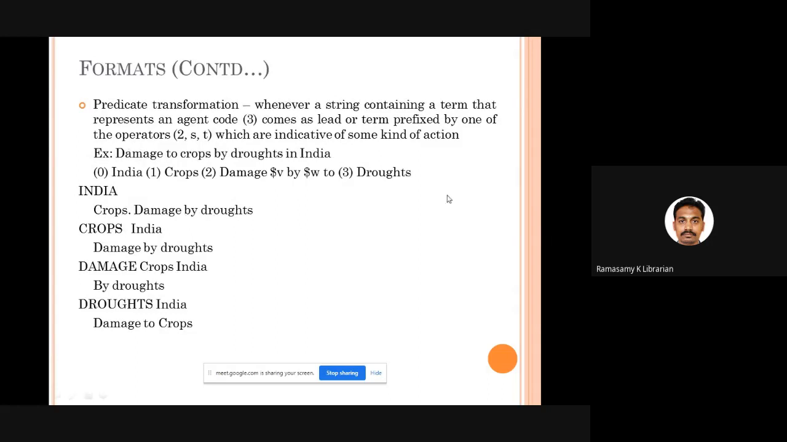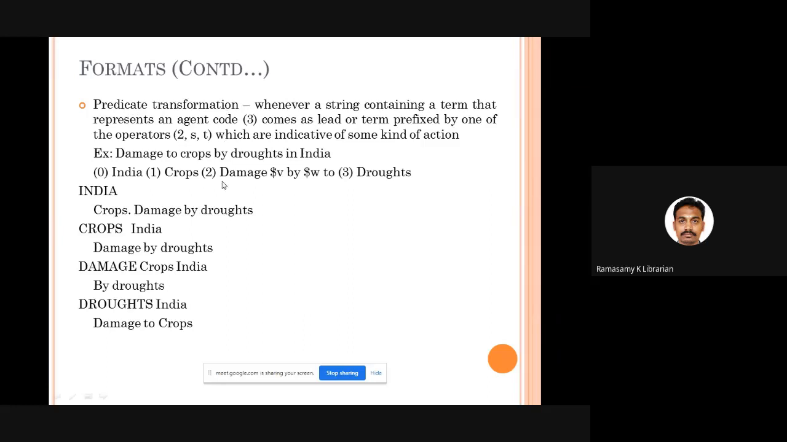Damage is action. What is 3? 3 is a drought. Drought is a cause, which caused this particular action. Here they say that whenever you are using agent code 3, agent code means who is responsible for this particular action. What is action? Damage. Who has caused the damage? Droughts. So I allotted 3. So whenever you are using 3 as an indicator code, then you have to follow predicate transformation format.